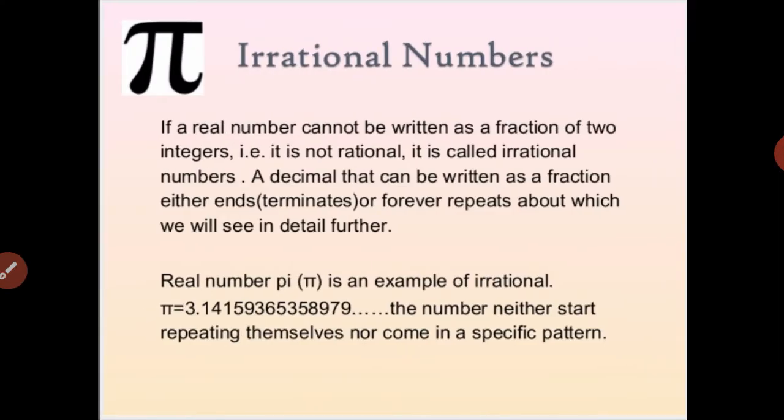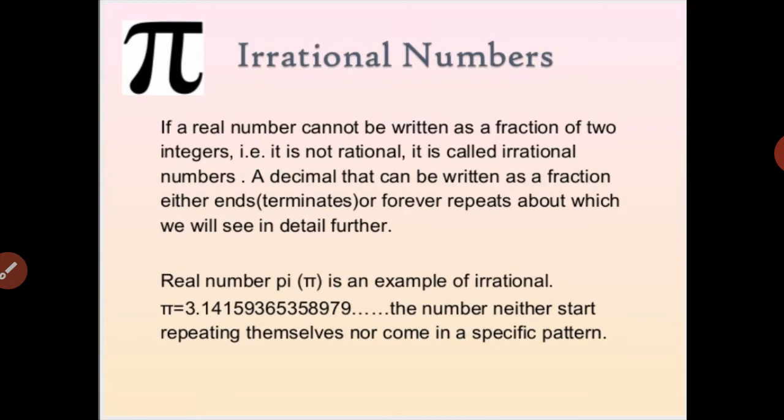Now besides rational numbers, irrational numbers. What are irrational numbers? If a real number cannot be written as a fraction of two integers, that is, it is not rational. That means when we cannot write a number in the form of a fraction p upon q, that number is not rational. That kind of number is an irrational number. A decimal that can be written as a fraction either ends, terminates, or forever repeats. We will see this in detail further; the details of irrational numbers you will study in the next class.